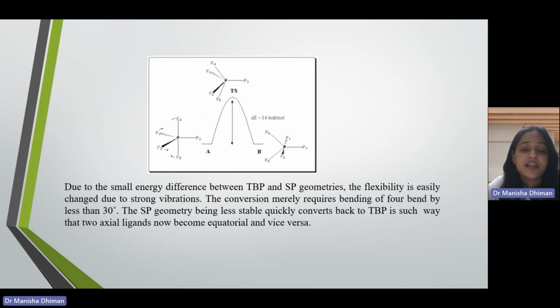And why does fluxionality happen? Why are the bonds getting exchanged? Because the energy difference between the trigonal bipyramidal and square pyramidal geometry is very small. So flexibility is easily achieved due to strong vibration. If they get strong vibration, they will be flexible and the bond can be interconverted from axial to equatorial. So that is why, due to the lower energy difference between the two geometries, fluxionality is possible.